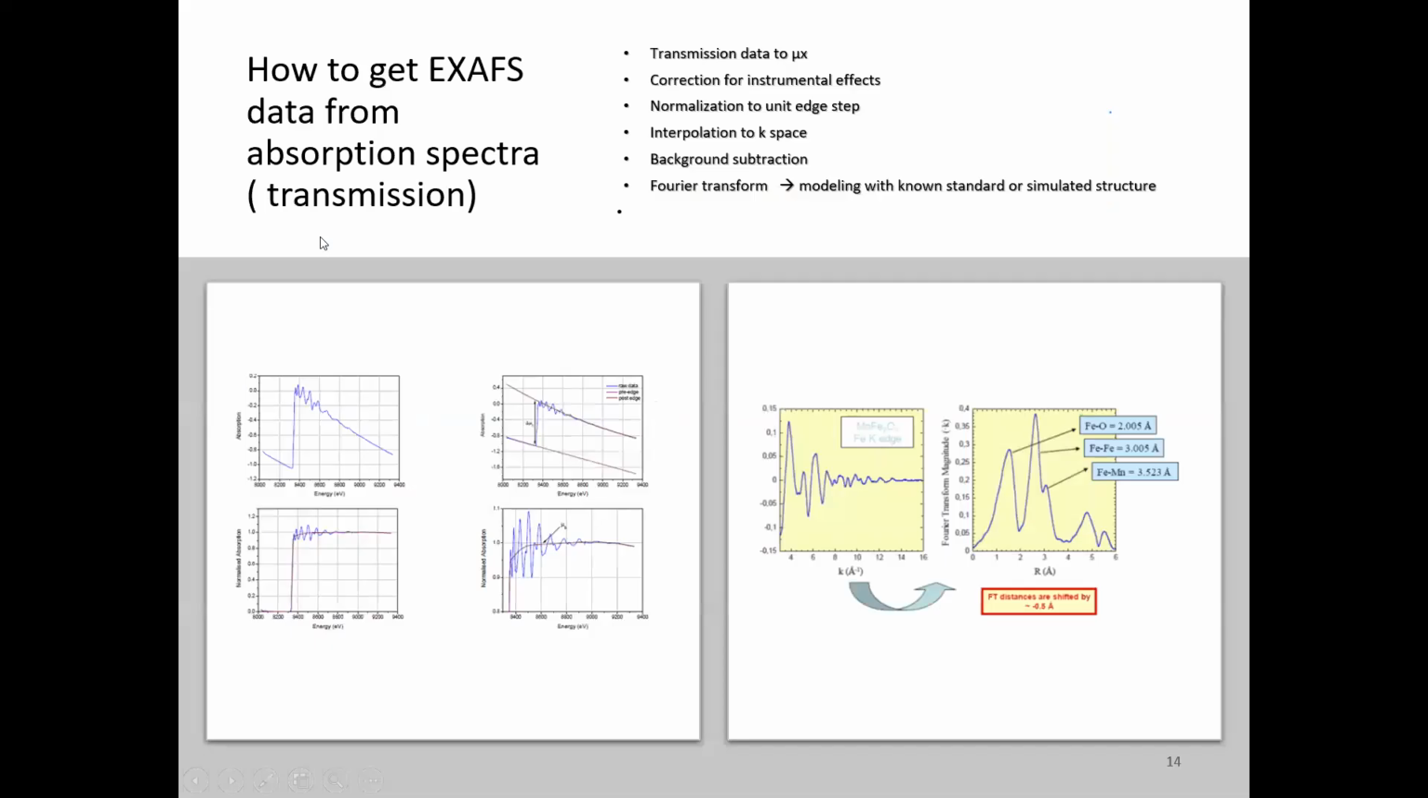So far this was the origin of EXAFS and the various parameters of the EXAFS equation, which is finally responsible for deriving the structural parameters. Now, how to get EXAFS data from the raw spectra? That I will briefly describe in one or two slides. Basically what we measure is the X-ray absorption coefficient across the photon energy range.